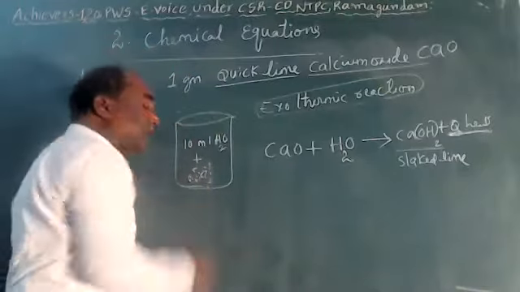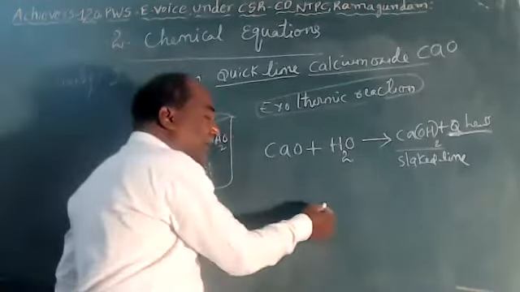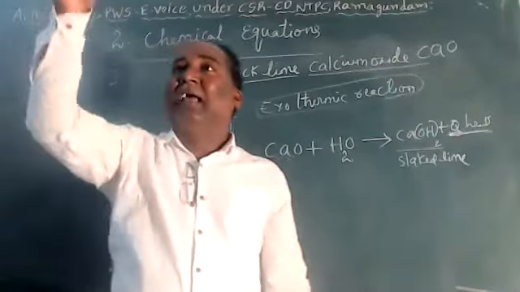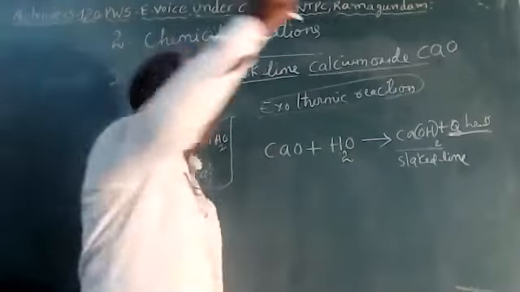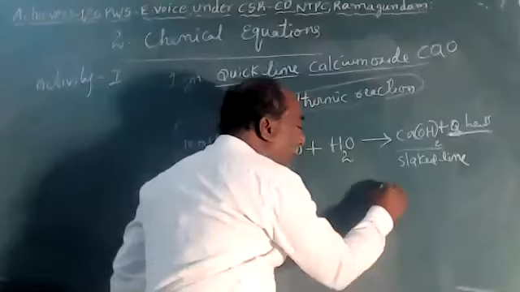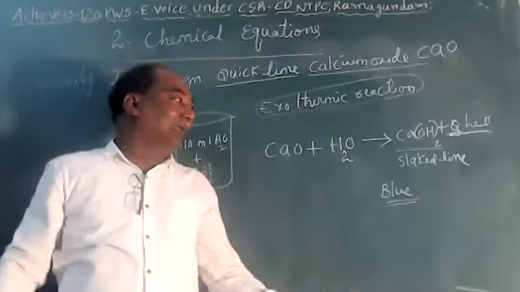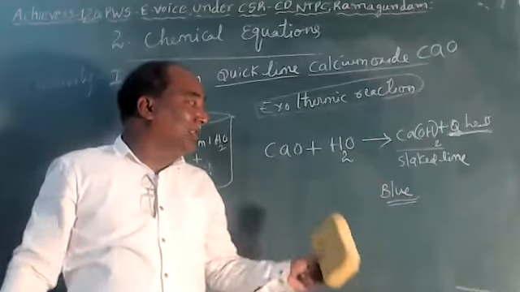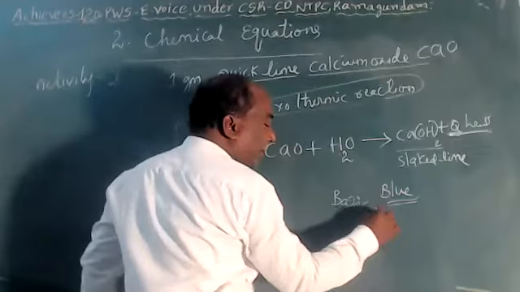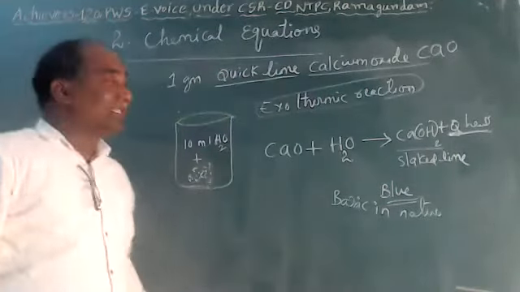And test this reaction with the litmus paper. Take a red litmus paper and dip it into this slaked lime solution. For example, just imagine it is a red litmus paper, children. Now it is dipped into the calcium hydroxide solution. It is turning blue in color. So by that, what we conclude is that this solution is basic in nature. It is the first activity.